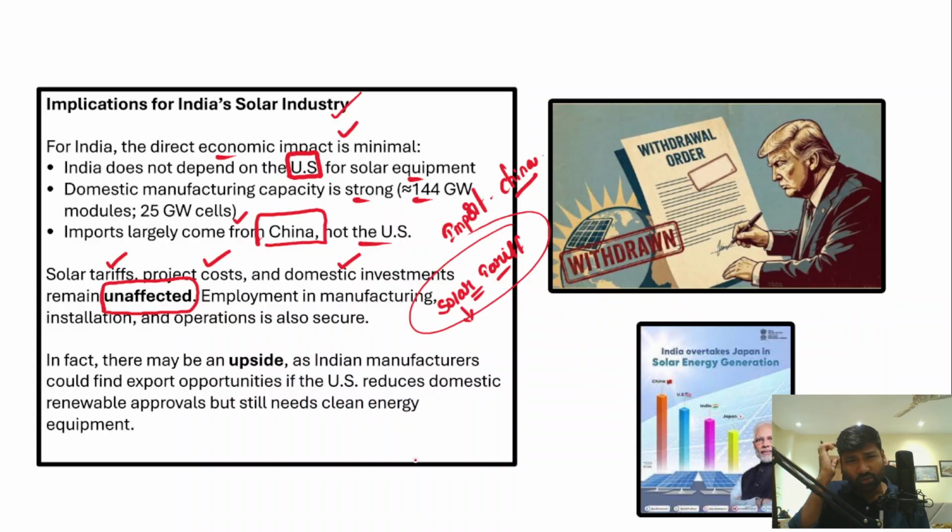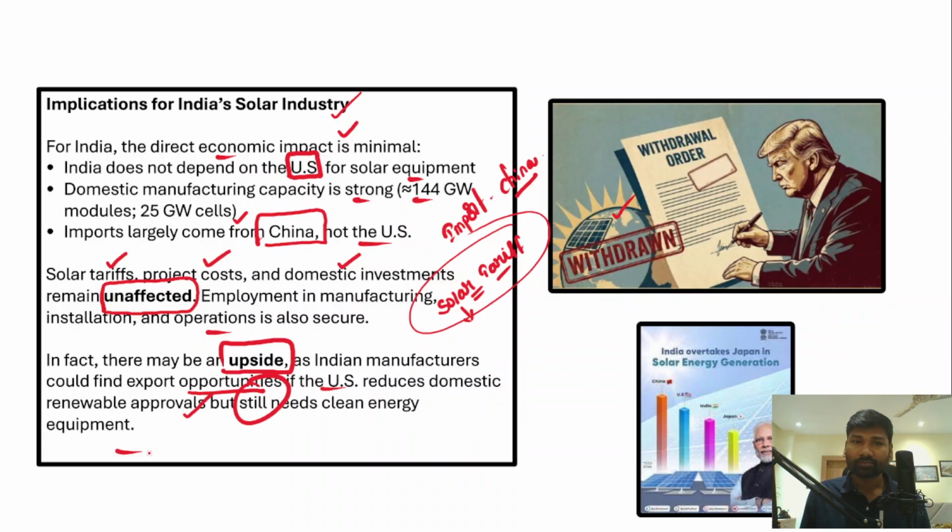So mostly the solar tariffs, project costs and domestic investment remain unaffected by the US withdrawal from the International Solar Alliance, and even employment in manufacturing, installations and operations is largely secure. However, there might be an upside, as Indian manufacturers could find export opportunities if the US reduces domestic renewable approvals but still needs clean energy equipment.